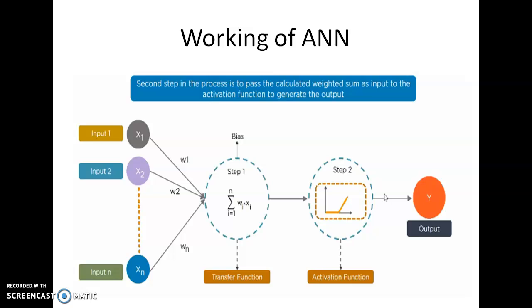Inputs are given, weights are assigned, then we take the summation of weight into input plus the bias value. This bias value is the internal potential of the neuron that is added to the activation value. So the activation value is the summation of weights into input plus the bias value. That activation value is provided to the activation function, and according to that activation function, your output is 1 or 0 depending on the condition.